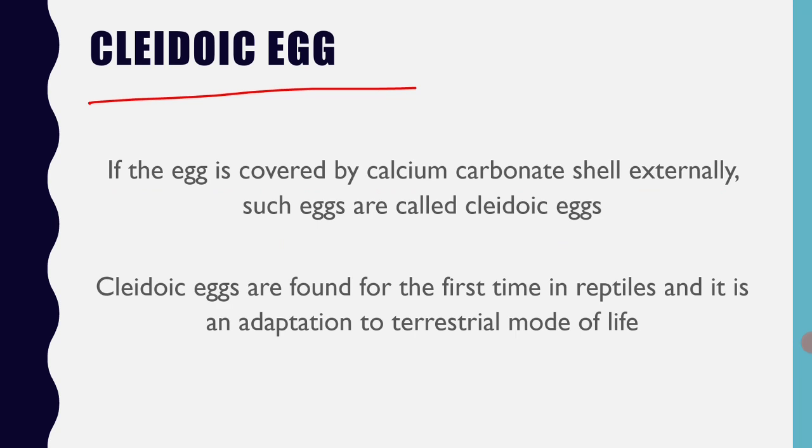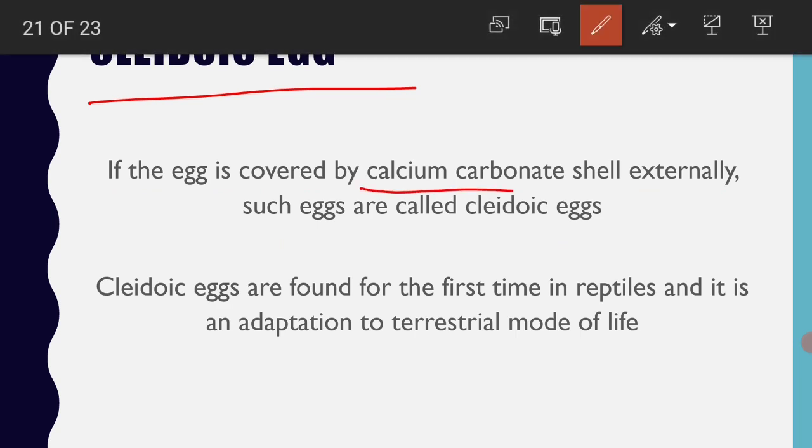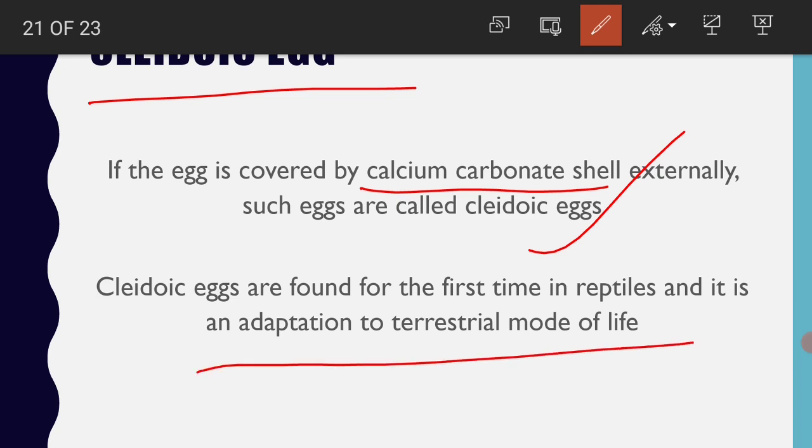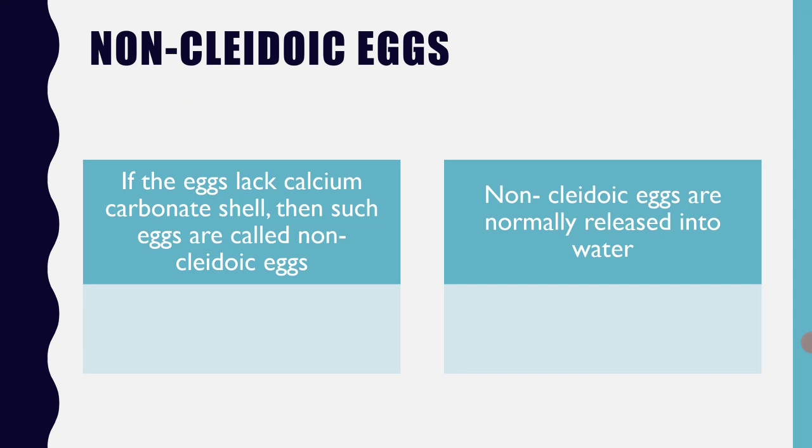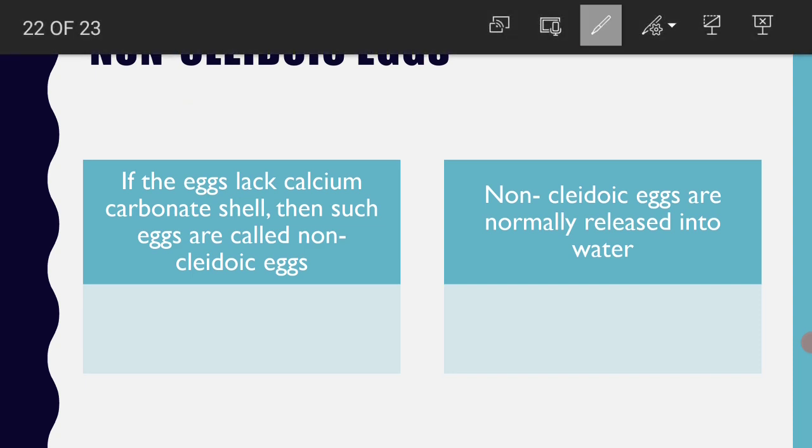So, if the egg is covered externally by a calcium carbonate shell, such eggs are called cleidoic eggs. Cleidoic eggs are found for the first time in reptiles, and it is an adaptation to the terrestrial mode of life. And any egg that lacks this calcium carbonate shell can be called a non-cleidoic egg.